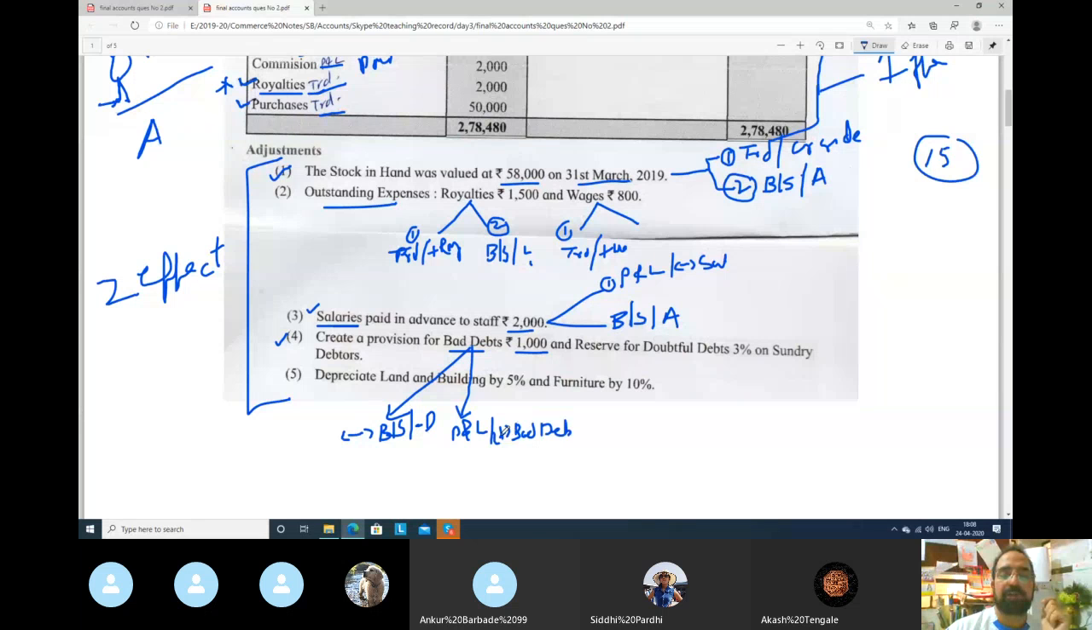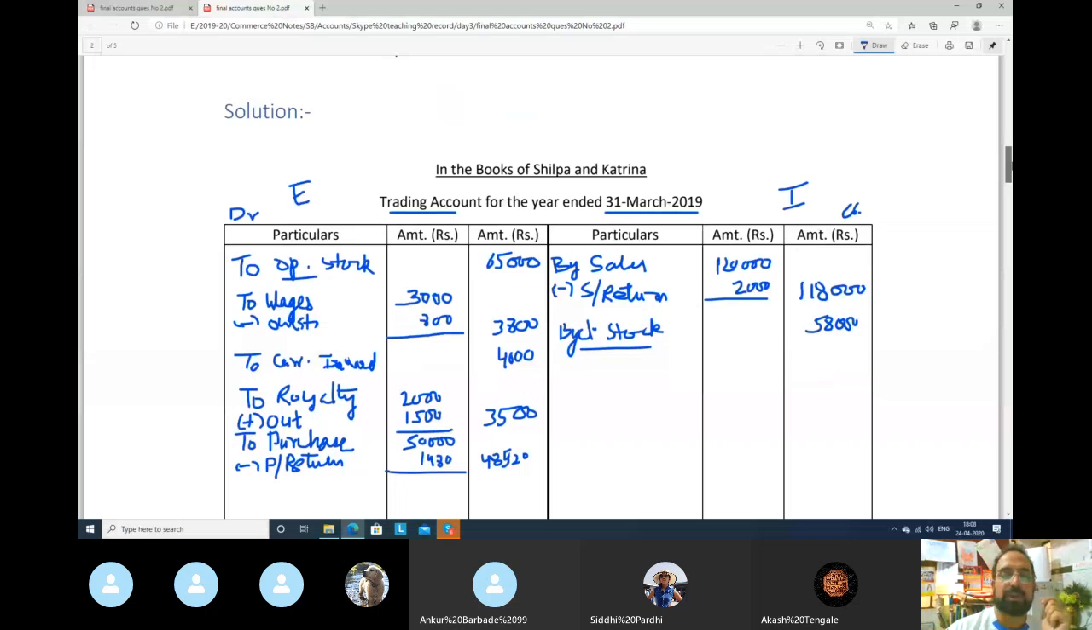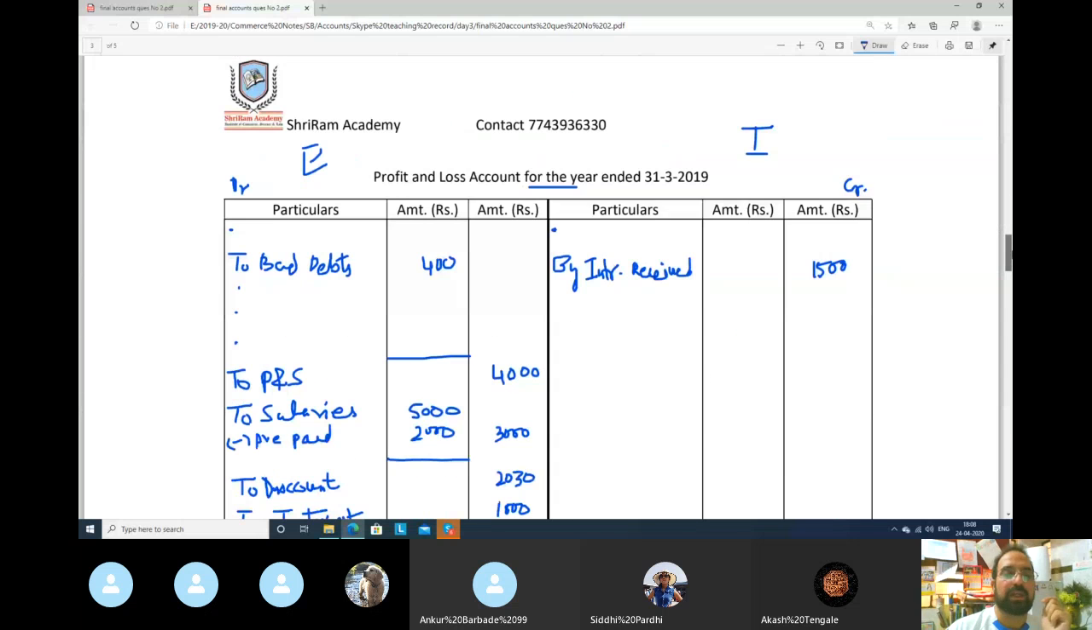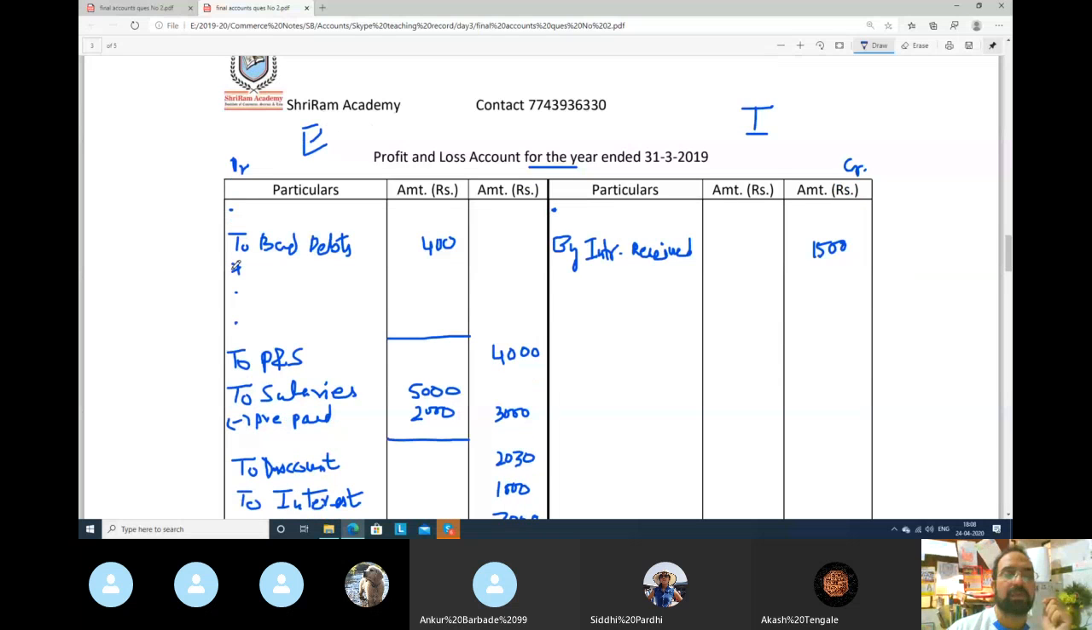So first effect will be profit and loss, add in bad debts 1000 rupees. So we will go to profit and loss account. We will see we have left three lines for it, for bad debts. See here, if you remember, bad debts. So we will add provision for bad debts. How much? 1000 rupees provision we have made. So your total is how much? 1400. That is one effect.